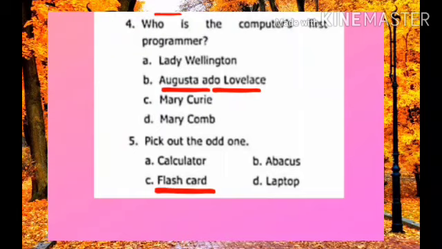Question 5. Pick out the odd one. So which is the odd one here, children? Option A, calculator. Option B, abacus. Option C, flashcard. Option D, laptop. So it is very easy, right? Option C, flashcard is the answer, because calculator, abacus and laptop are electronic devices, and a flashcard is a slip of paper where we write or draw something and show. Okay, so that is a flashcard.